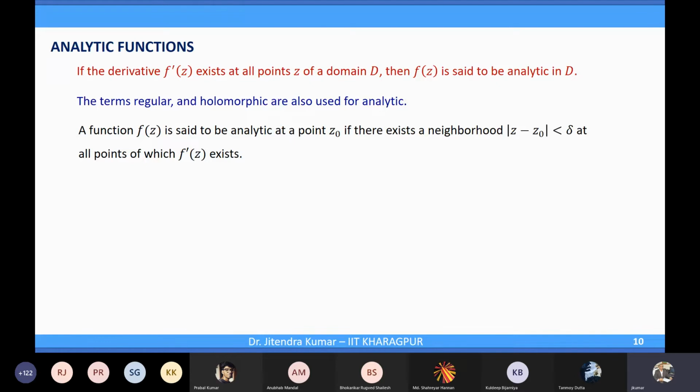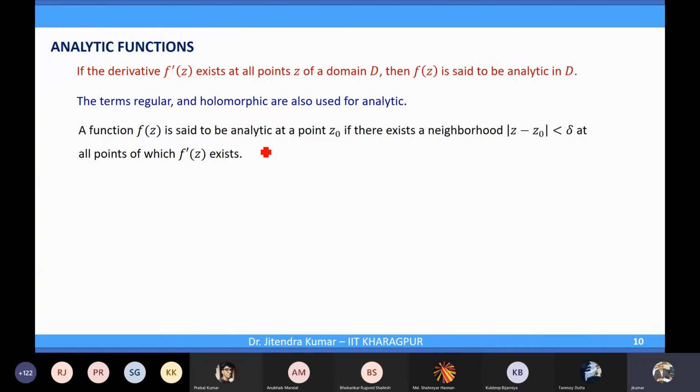So first we go through these analytic functions. What are analytic functions, and then what is their connection with the Taylor series? That will follow. So you will see that if the function is analytic, you have a Taylor series. A little later. So we'll come to that point.